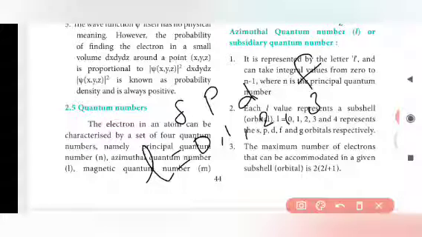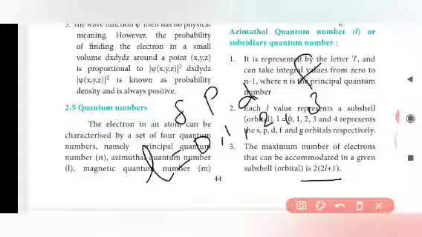The maximum number of electrons that can be accommodated in a given subshell: how do we find it? We use the formula 2 into (2L plus 1).